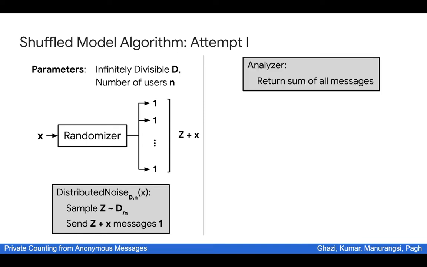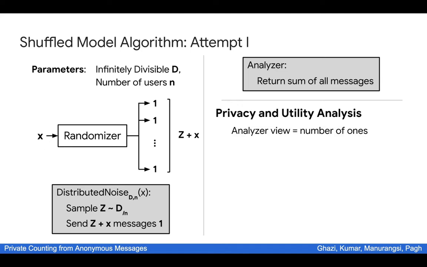The analyzer here is also very simple. Just return the sum of all the messages, which is of course also equal to the number of messages. Now let us do the privacy and utility analysis of this algorithm. To do so, observe that all the analyzer sees is just a bunch of ones. So the only thing that it learns is just the number of these ones. And the number of these ones is exactly equal to the sum of x_i plus the noise term Z.